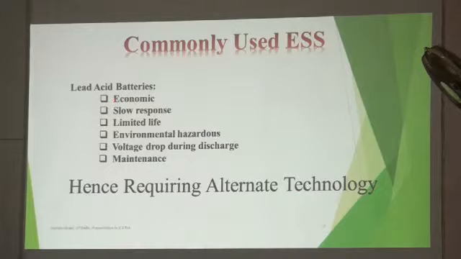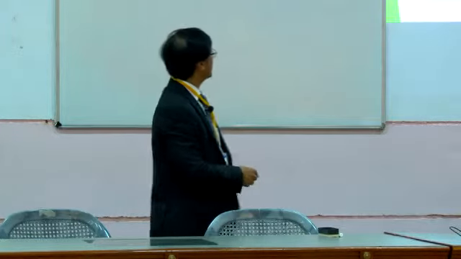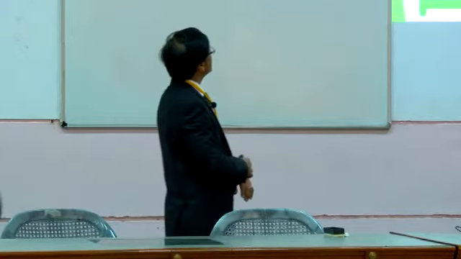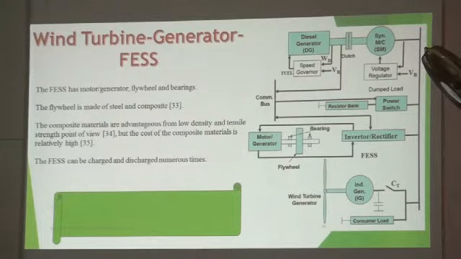It is slow in response. It doesn't respond immediately the way a flywheel does. It has limited life cycle. It has maintenance related problems. And this is the system that has been mentioned.